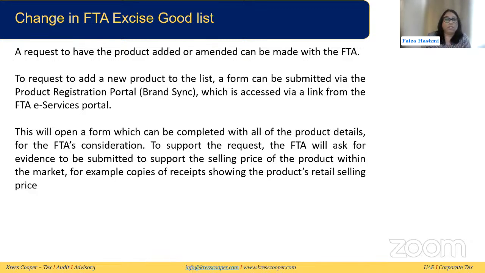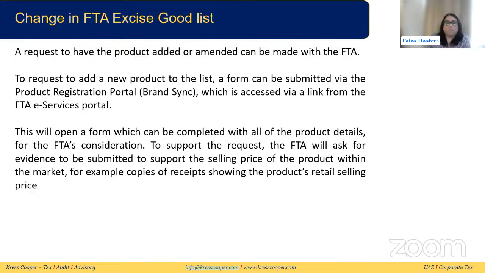So a lot of detail has to be given about the products, which Brand Sync checks before it submits it to the FDA. It will ask you for resubmissions if, for example, they require more proof or more things. But specifically, if we talk about price, you need to give the retailer receipts there. So, for example, you want to change the price, amend the price of the product. You will have to give a clear reason of why you're doing that. For example, you can lower the price of the product in the standard list, or increase it, but you need to give the reason for that, and you need to give retailer receipts as proof for that.